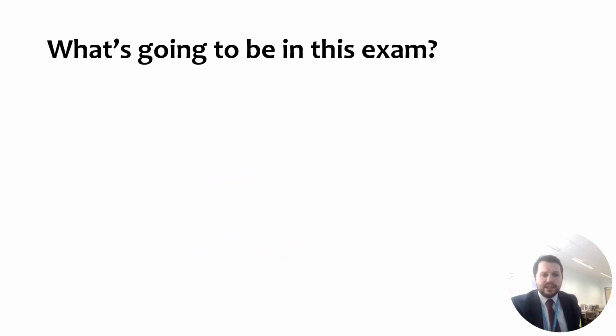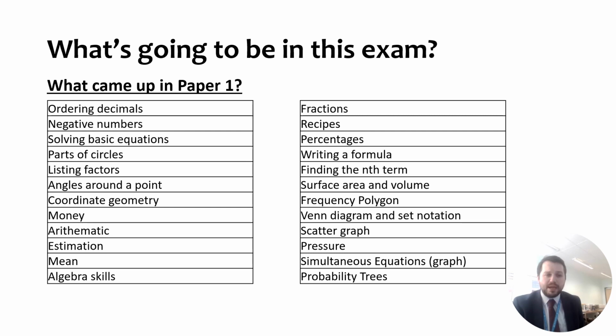So first of all, in terms of discussing what is likely to come up in this exam, it's still quite difficult to predict what questions are going to come up. We've got 2 papers left and they're both calculator papers. There's no rules about what can come up in either paper, so everything that hasn't come up is still fair game. And some of the things that have come up can still come up again, but this is a bit of a summary of some of the things that you've now seen in paper 1. And feel free to pause this to look at it in a bit more detail, but you can see a lot of the topics here.